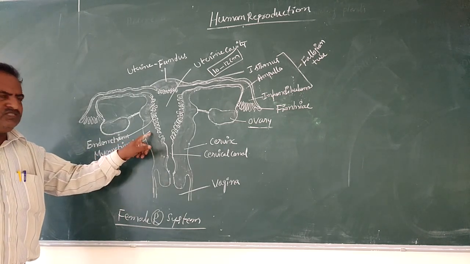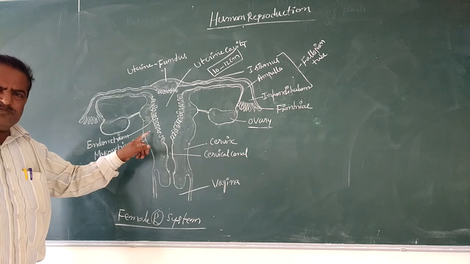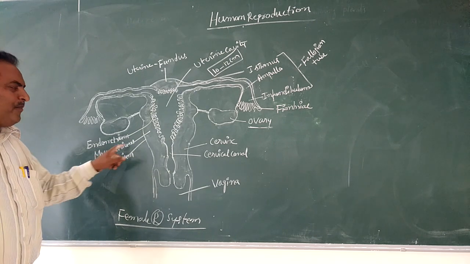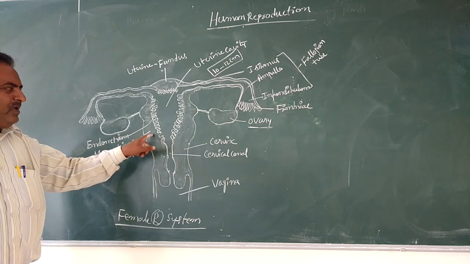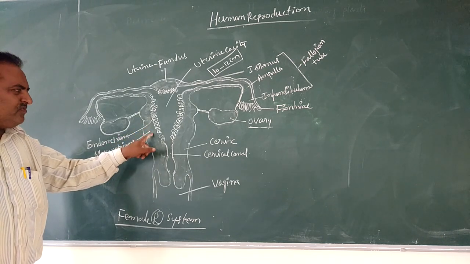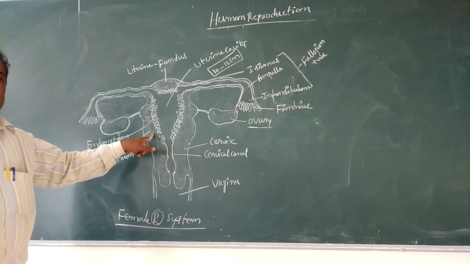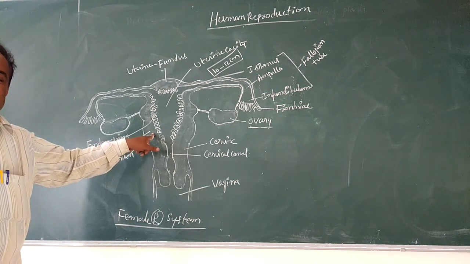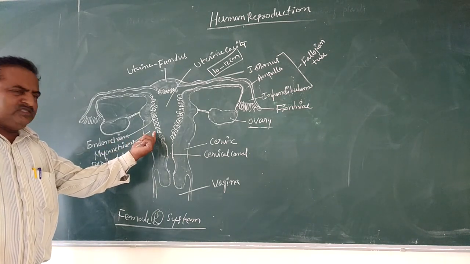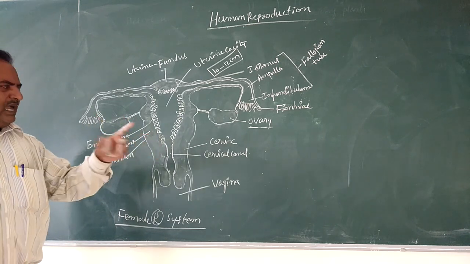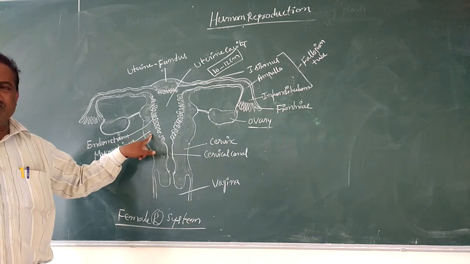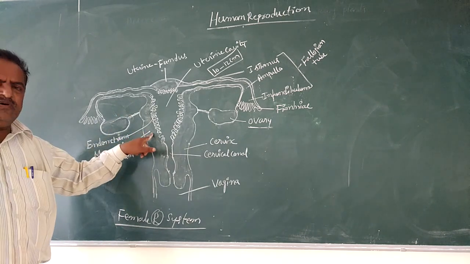The middle layer of this wall is made up of smooth muscle fibers. That region is called the myometrium. The myometrium undergoes vigorous contraction during parturition, the delivery of the baby. This part is very important for the process of parturition.